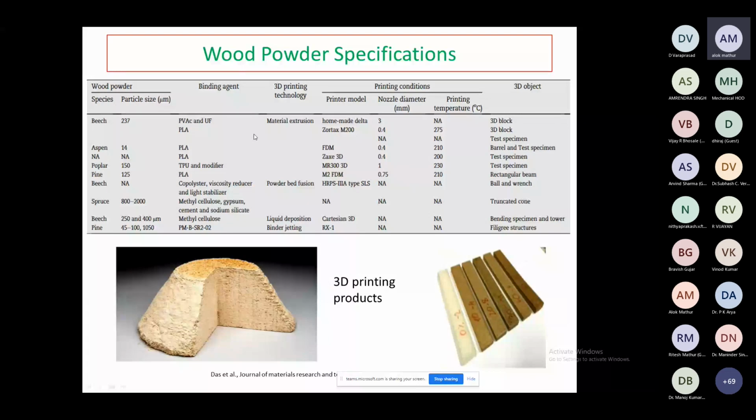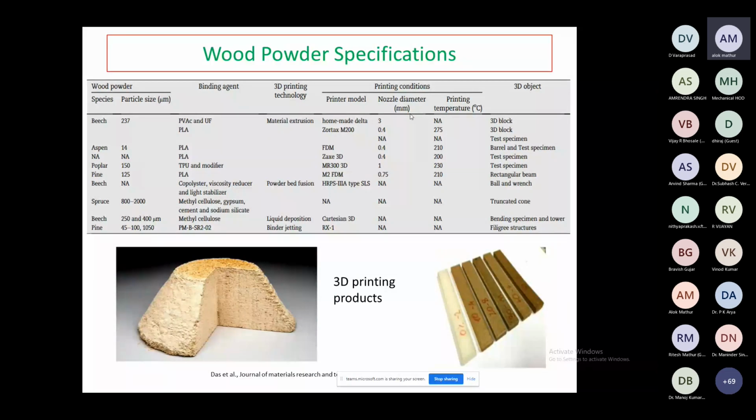and binder jetting. So, printing conditions. Conditions are very important. If you want to know the properties, then you have to understand the printing conditions. Any type of printer you can use. The nozzle diameter is also going to affect it. If you have a larger diameter, there is less chance of density; the input density is very low, so you may decrease the properties. So the nozzle diameter should be small.